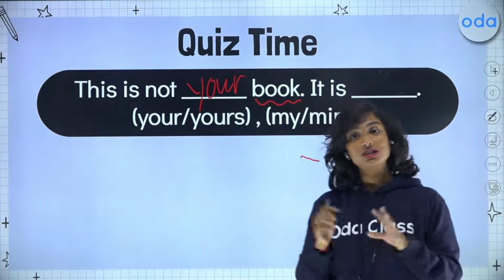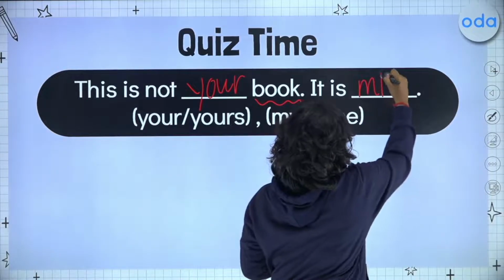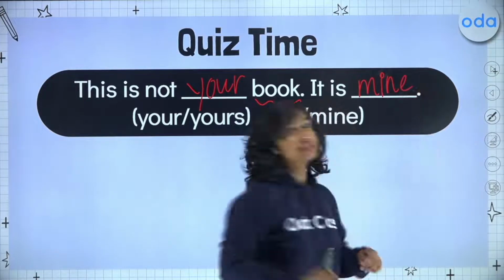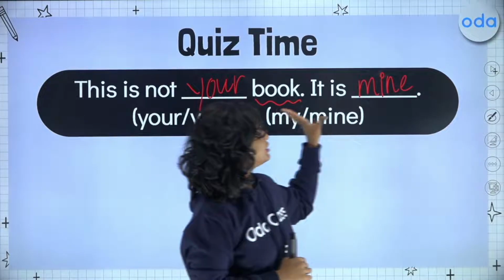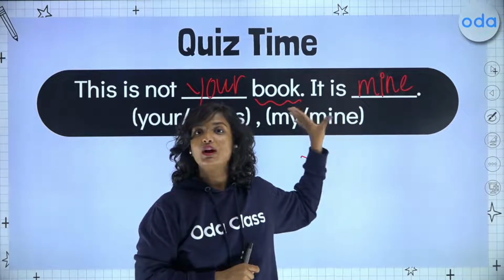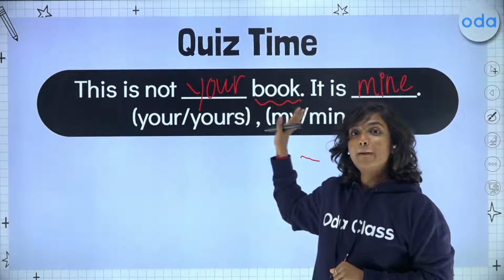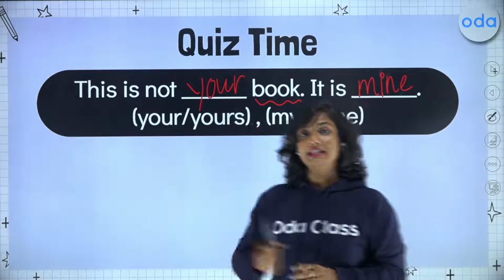This is not your book. It is mine. So students, I hope it's clear here. We are using the possessive pronoun on its own. There is no noun after it, but we use our possessive adjective before the noun only.